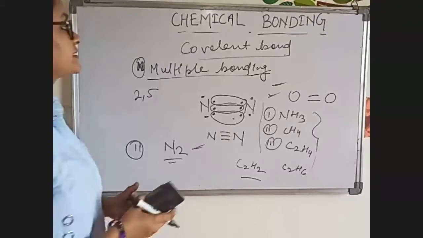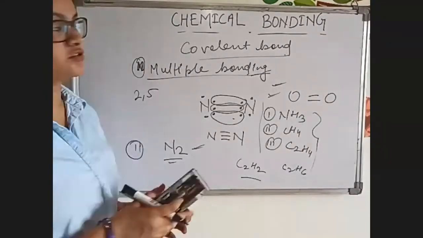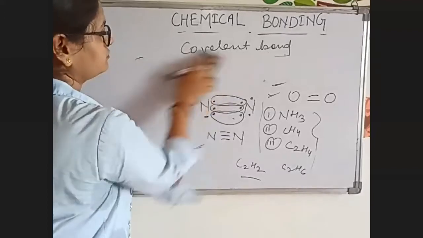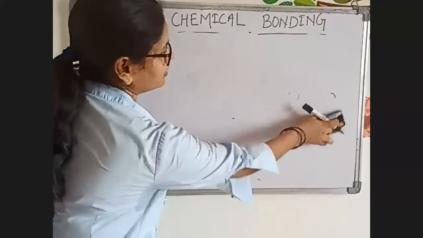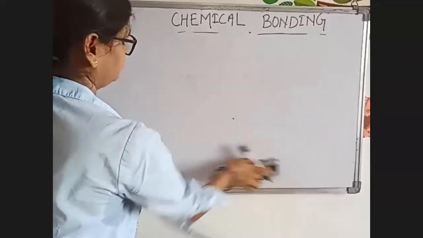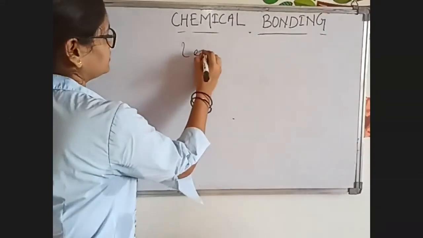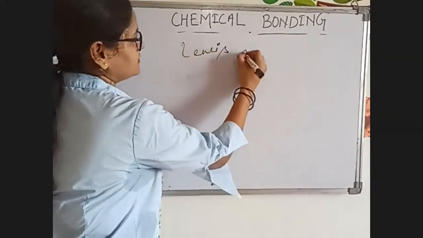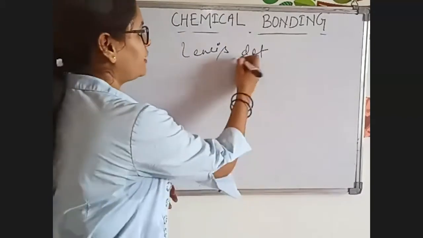So now the next topic is Lewis dot structure. Then we will move towards the coordinate bond. In Lewis dot structure, usually it is written as Lewis structure. Why am I writing dot?